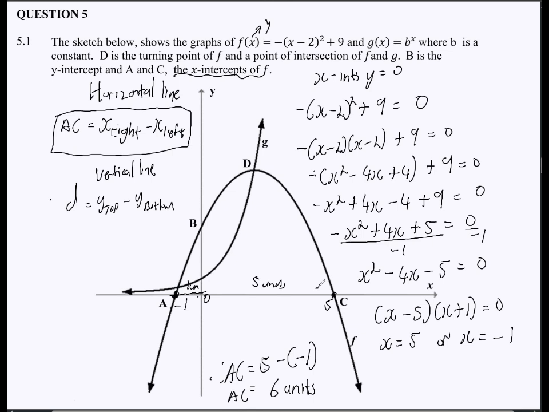So right, you have your 4 marks like that. Then how are the marks distributed here? For letting y be 0, that's a mark. For having to solve this up until you get to the standard form, it's a mark. And then for your x values, it's a mark, right? So both x values being correct is a mark. And then having your answer here as 6 units, it's a mark. Then 4 marks, just like that.